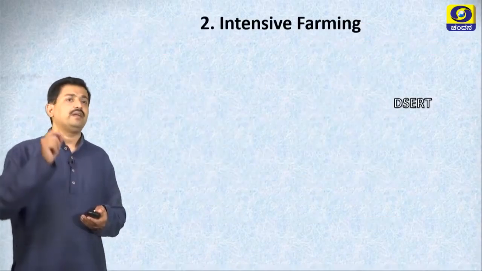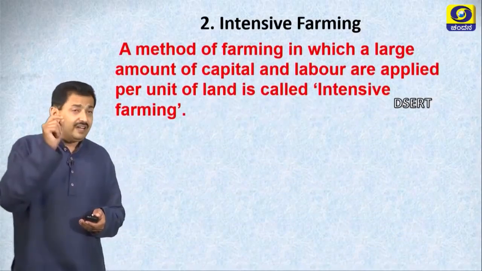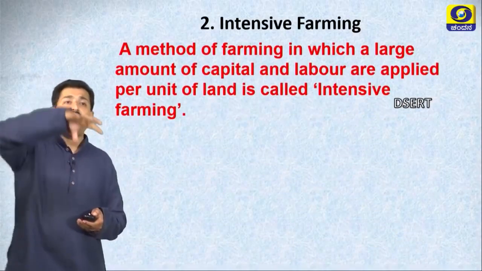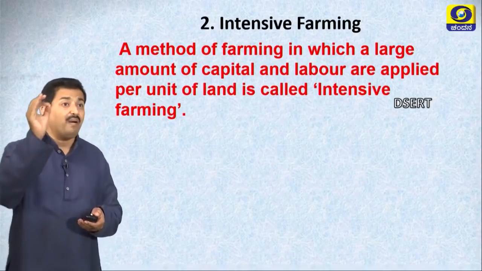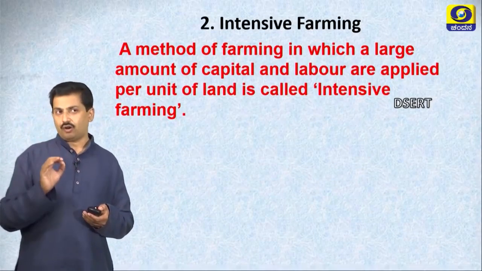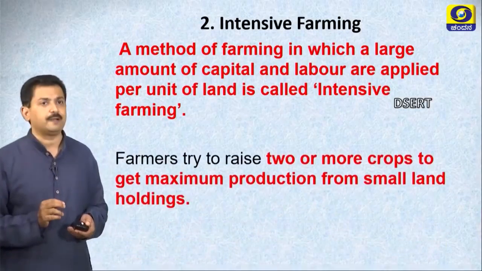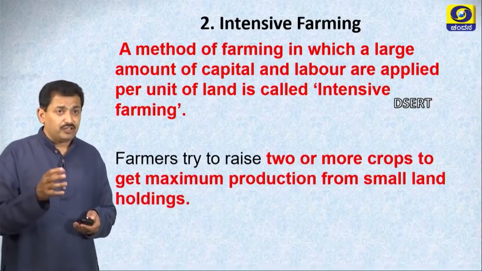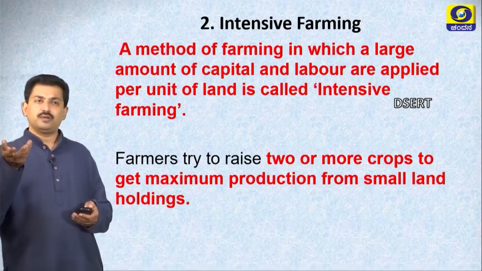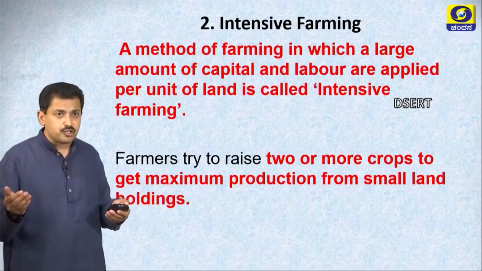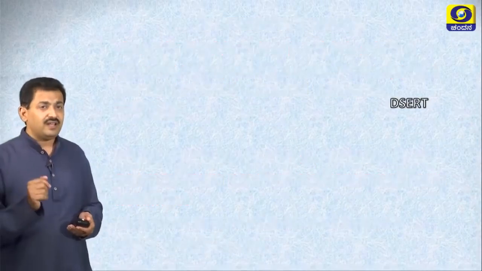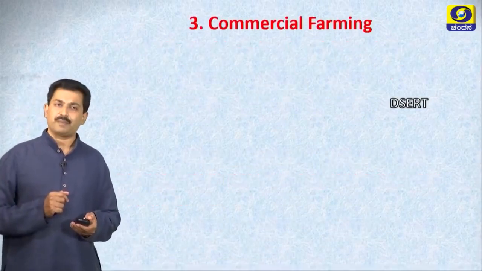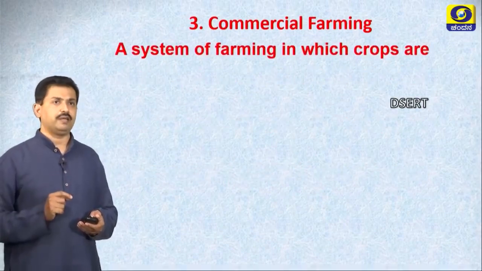Let us see intensive farming. It is a method of farming in which a large amount of capital and labor are applied per unit of land. It is called intensive farming. The main purpose is to grow 2 or more crops, maximum output in a small land holdings. Let us see the next type of farming practiced, commercial farming.